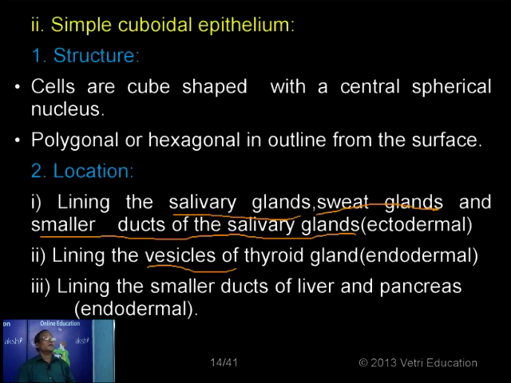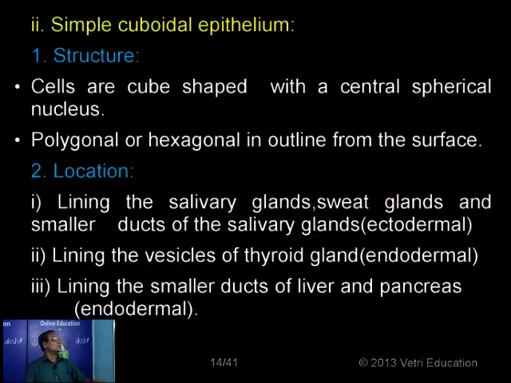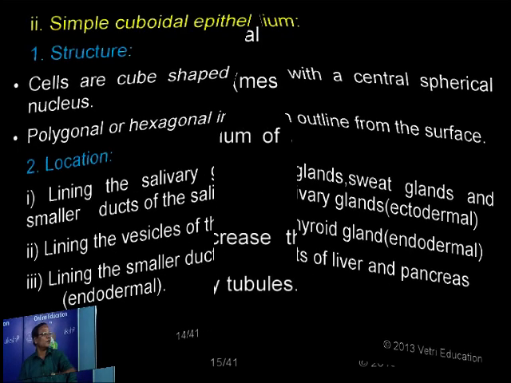And also we have the exocrine glands like liver and pancreas. In the case of these glands, we have their own ducts. They are exocrine glands because they have their own ducts, pancreatic duct or hepatic duct. The smaller ducts, not the main ducts, of either the liver or the pancreas are also lined with cuboidal epithelium. That is simple cuboidal, not stratified.